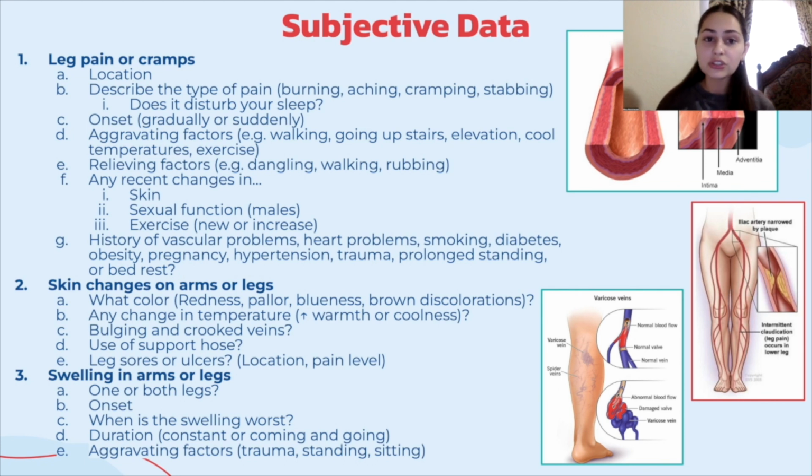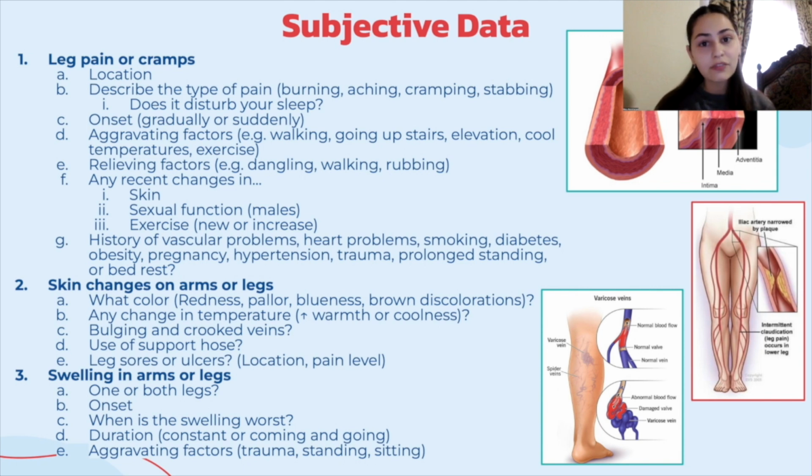Moreover, aging adults commonly experience night leg pain, which may point to ischemic rest pain of PAD, severe night muscle cramping, or restless leg syndrome. The nurse should also ask if the leg pain is associated with any skin changes on the arms or legs. If yes, ask, what changes have you noticed? Redness, pallor, blueness, brown discolorations. Is there a change in temperature of your skin? Is it more warm or cool? We ask this because coolness occurs with PAD.